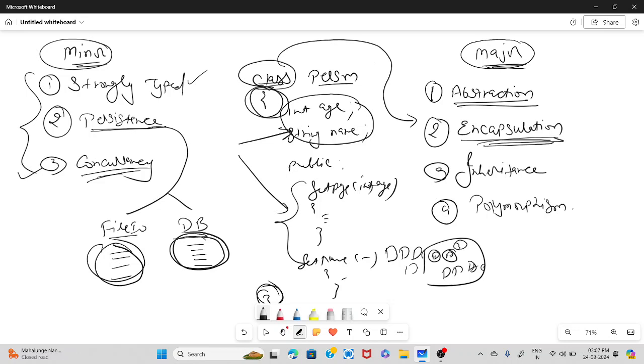Now why are we doing this? For security purposes. Since the data is private, or kept inside the class, it cannot be directly accessed outside. Since the functions are already placed in the class, they cannot be directly accessed outside the class either. So how can we access it? Using the objects, which we are going to see in the upcoming session, right?